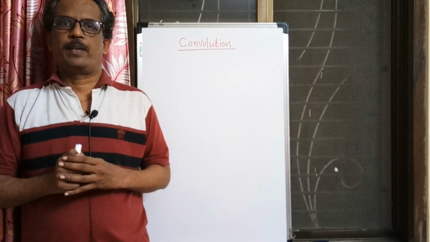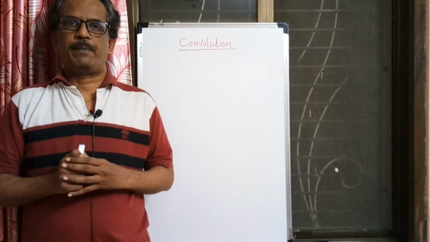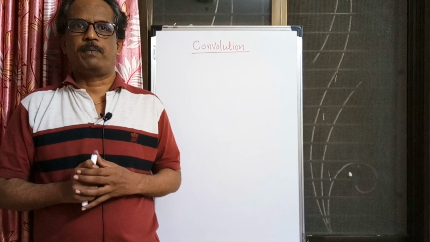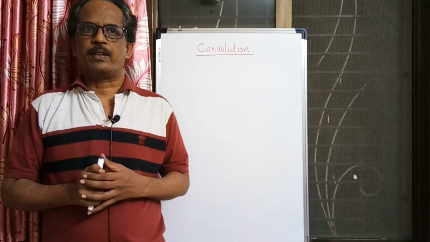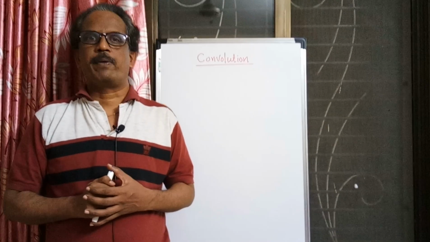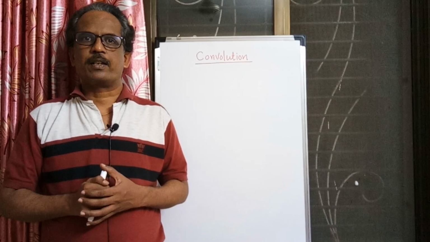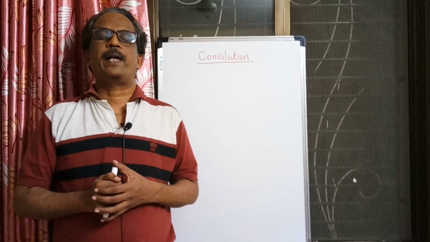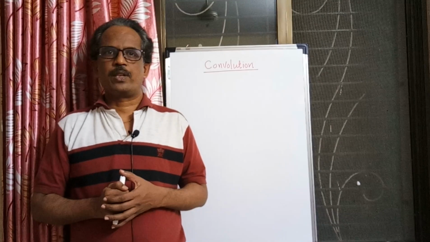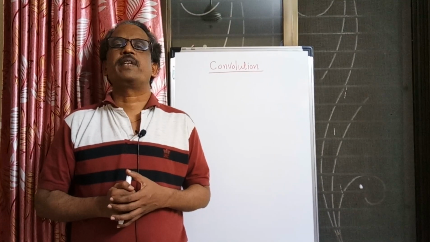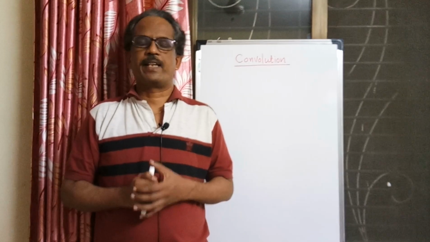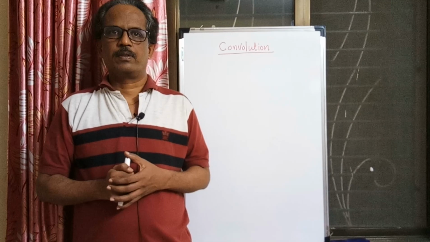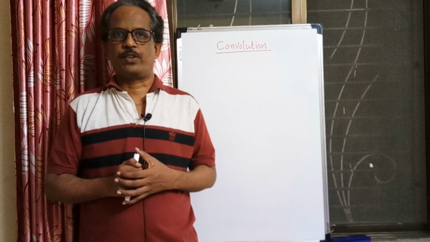Friends, in my last two videos, I explained linear as well as time invariant systems. We have seen when a system is linear and when it is time invariant. A system is said to be linear if it follows the superposition principle, and a time invariant system, I told you, is one that commutes with the delay system. Otherwise, the system is a TV system, that is, a time variant system.